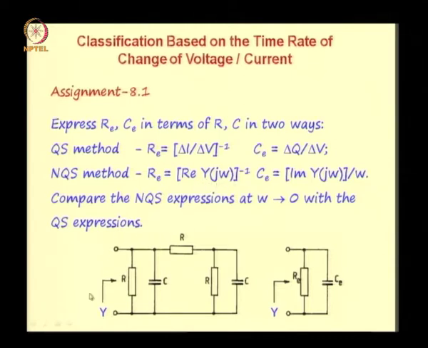That approach, in our context of quasi-static and non-quasi-static method discussion, is equivalent to the non-quasi-static approach. Now compare the non-quasi-static expressions at omega tending to 0 with the quasi-static expressions. Find out R E and C E in this approach and set omega tending to 0. See whether the results reduce to R E and C E. They may or may not. Please try it.